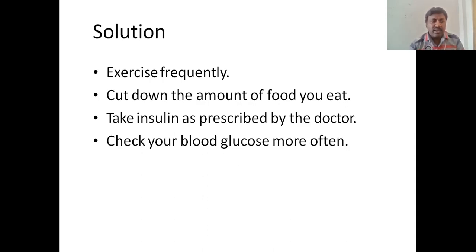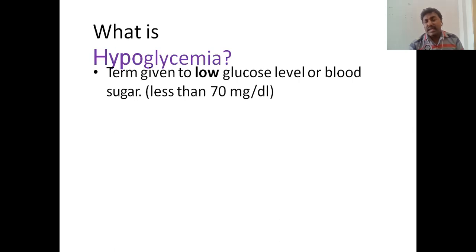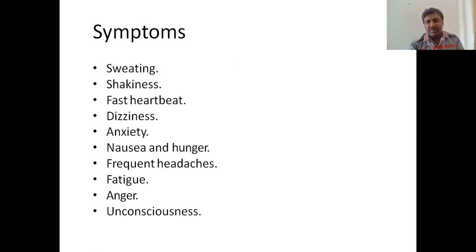If a diabetes patient says so, every 10 days they have to check blood glucose levels. And what is hypoglycemia? Hypo means decreased glycemia, blood glucose level. The decrease in blood glucose levels we call hypoglycemia, or low levels of glucose, that is less than 70 mg per deciliter. What are the symptoms of hypoglycemia?